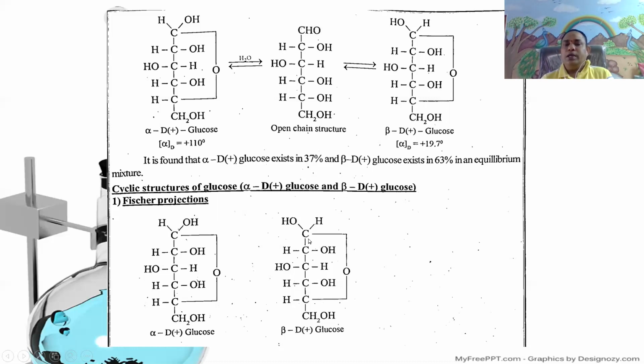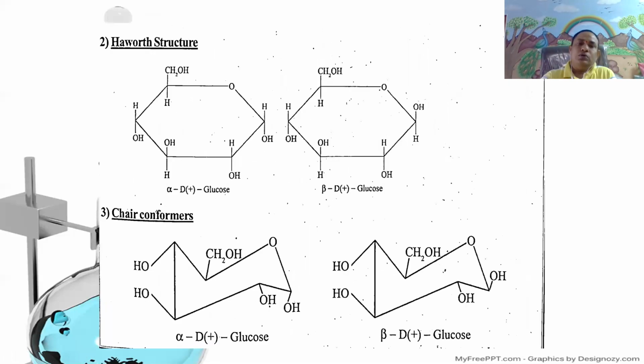Next, in beta D-glucose, the first chiral carbon contains OH on the left side and hydrogen on the right side, with oxygen bonded to the first carbon, and CH2OH. These are the Fischer projection formulas of alpha D-glucose and beta D-glucose.